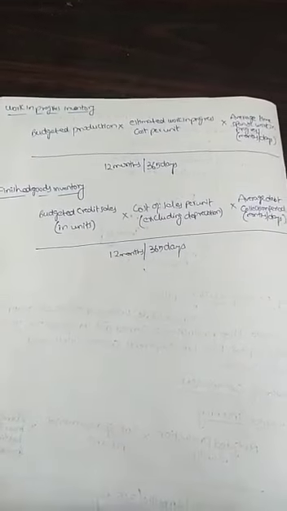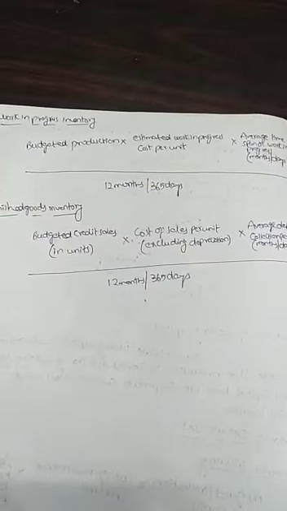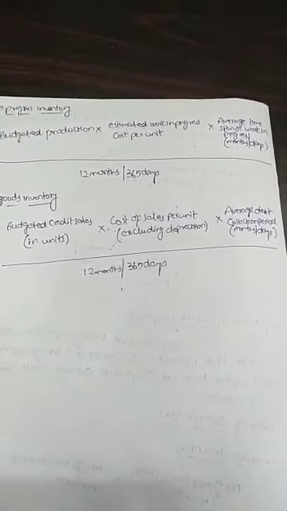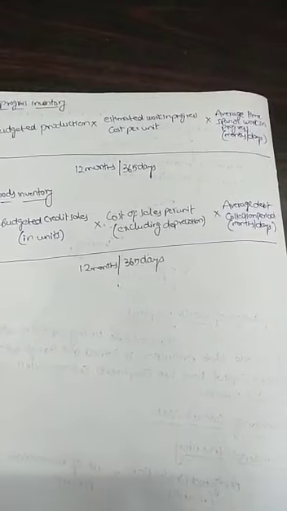Next, work in progress inventory. You can calculate this using the formula: budgeted production in units into estimated work in progress cost per unit into average time span of work in progress in months or days, divided by 12 months or 365 days.